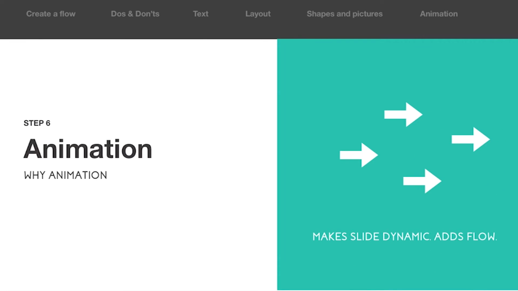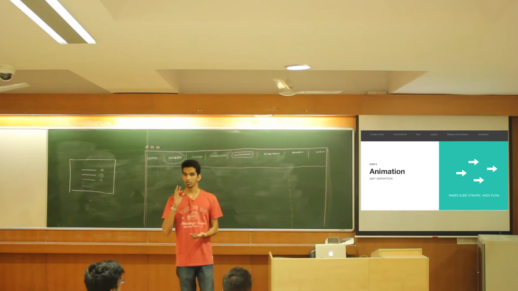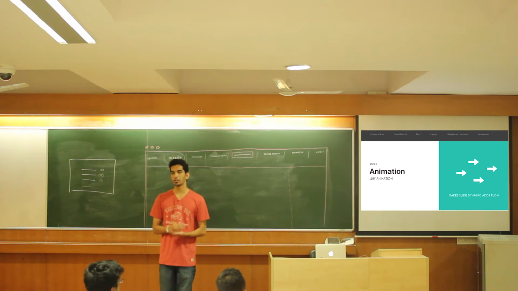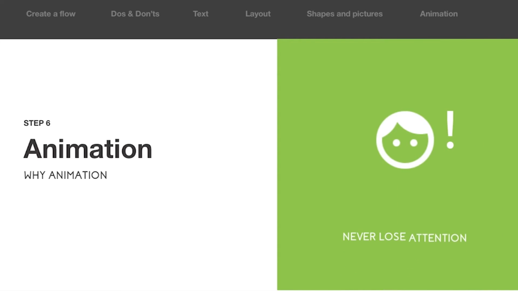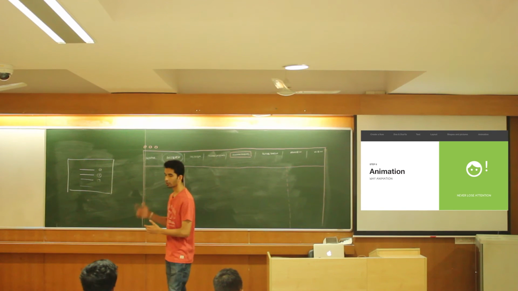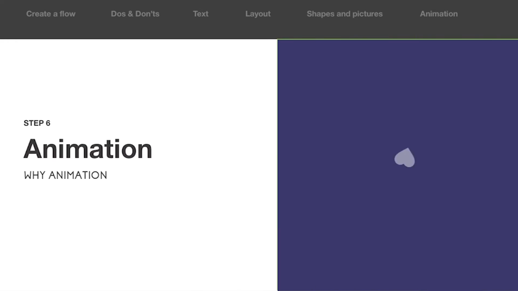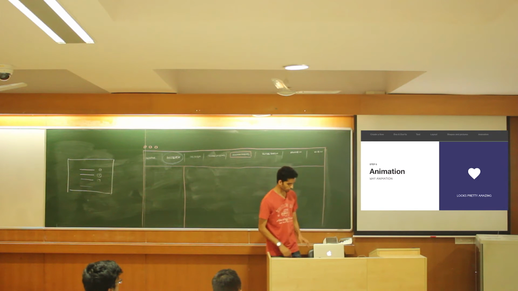So the first reason is it makes your slide very dynamic. It helps you target that third point, which is like one thing leads to another. Animation is really going to help there. Secondly, you will always have attention. Since things are moving on the screen, you will always have the attention of whoever is looking at your PPT. And finally, it looks really good, and at least I am pretty happy with the results so far. That's why we should use animation.